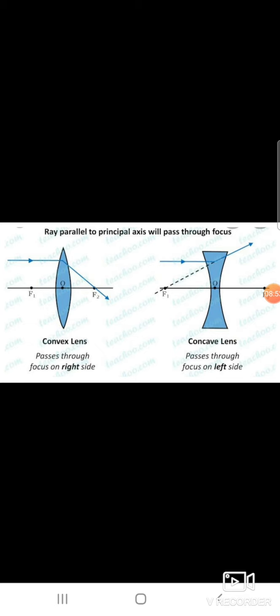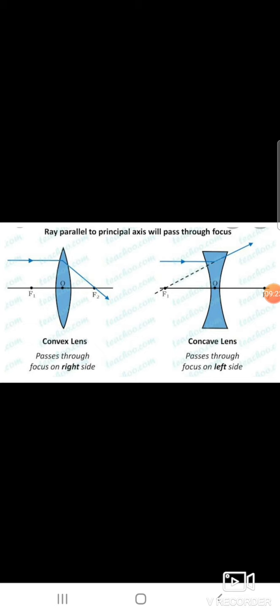Lenses. What is a lens? A lens is an optically transparent medium bounded by two spherical refracting surfaces, or one plane and one spherical surface. There are two types of lenses: the convex lens, or biconvex lens, and the concave lens, or biconcave lens.